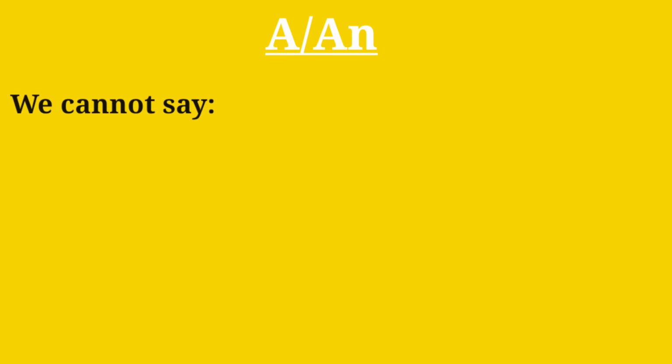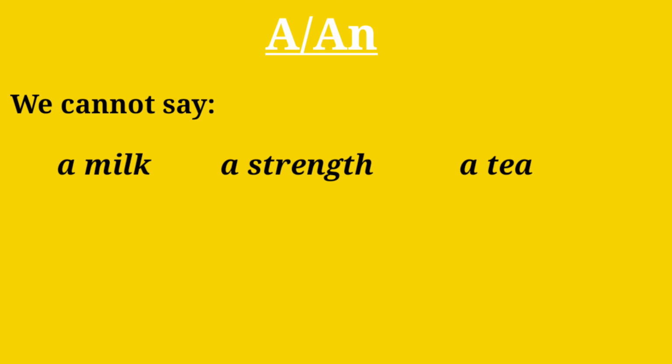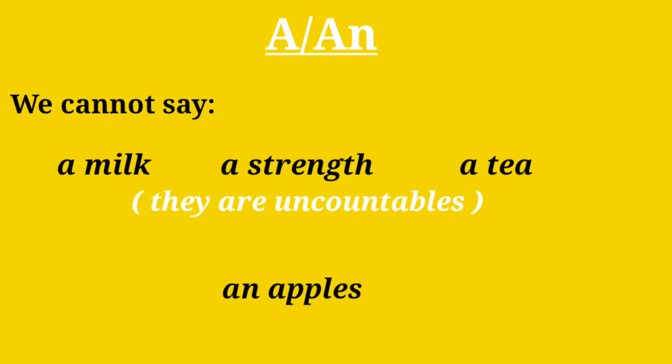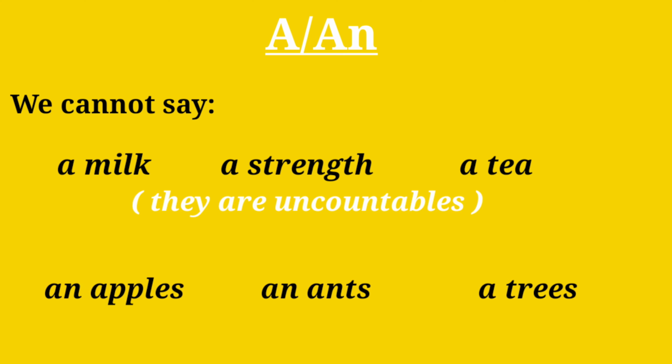Children, we cannot say a milk, a strength, a tea, since milk, strength, and tea are not countables. Similarly, we cannot say an apples, an ants, a trees. Apples, ants, and trees are countables, but they are in the plural number.